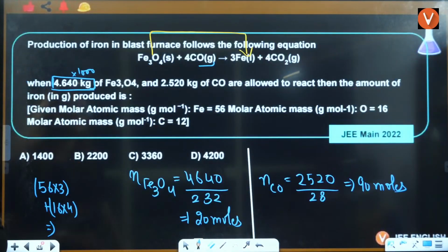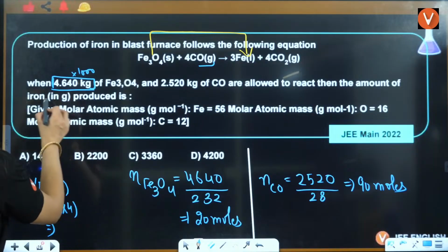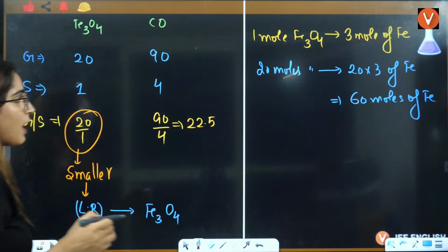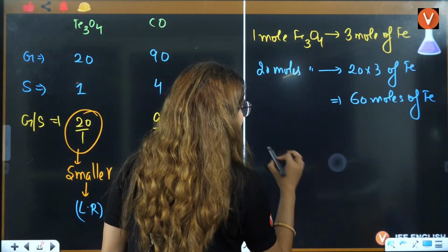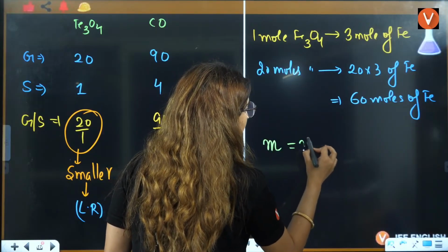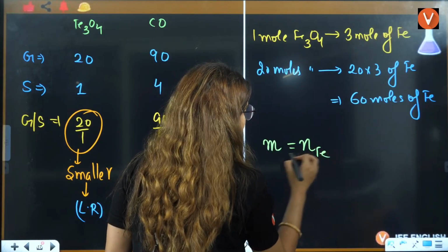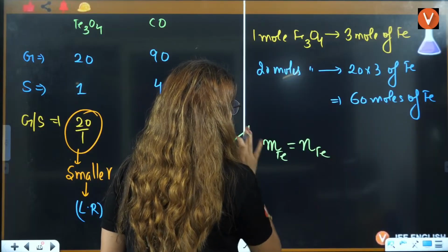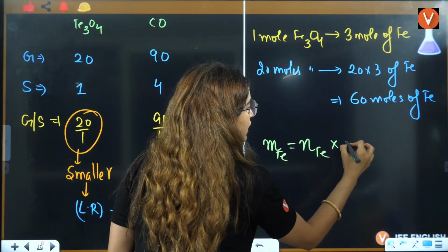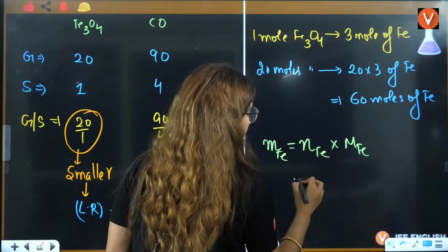But have they asked you in moles? The amount of iron in grams. That means they are asking you mass, right? So we know that mass is equal to number of moles of Fe multiplied by molar mass of Fe.